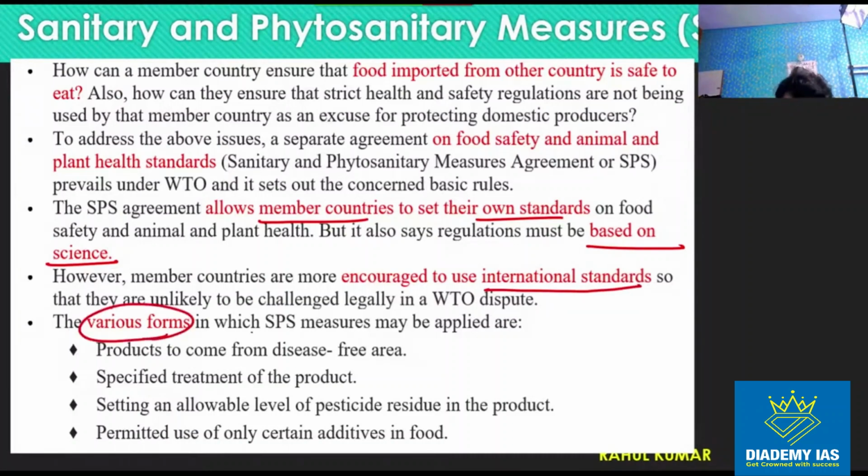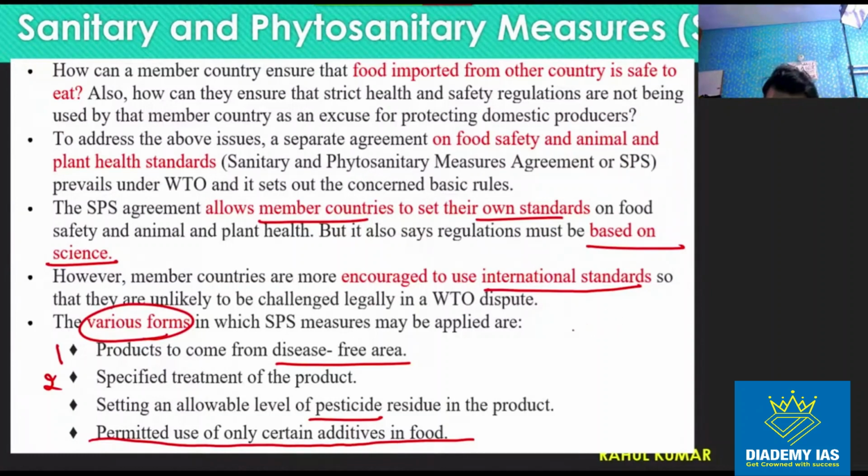There are various forms of standards. For example, the product should come from a disease-free area. So, for example, India can put a restriction that if some food product has been manufactured in the region of Wuhan, then we will not allow the import. So, this kind of restriction is possible under the sanitary and phytosanitary measures. Specific treatment of the product. We can say that there should be some specific treatment. For example, the product should be sanitized before it is entering into the Indian market. Setting an allowable level of pesticide or permitted use of only certain additives of product in the food, right? So this kind of restriction can be put.